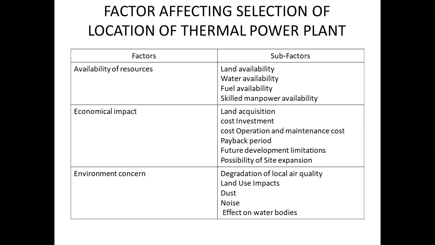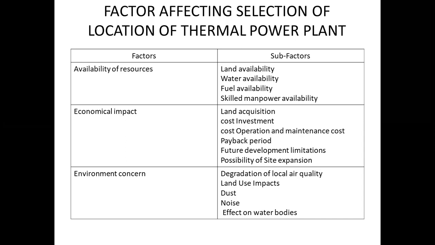So the sites are desirable where there is less dust and the distance from the residential and urban area is more. Next one is the noise. See, noise is most of the time a concern of nearby residents, as whenever there is a power plant, there is noise creation. So we have to select a site which is away from the residential area, so that the noise problem can be minimized for the residents of the city. Sounds that are 85 decibels or above can permanently damage our ears. So the distance from the source to the boundary of the power plant property can dissipate some of this noise. Noise can be blocked by intervening landscape features like trees.